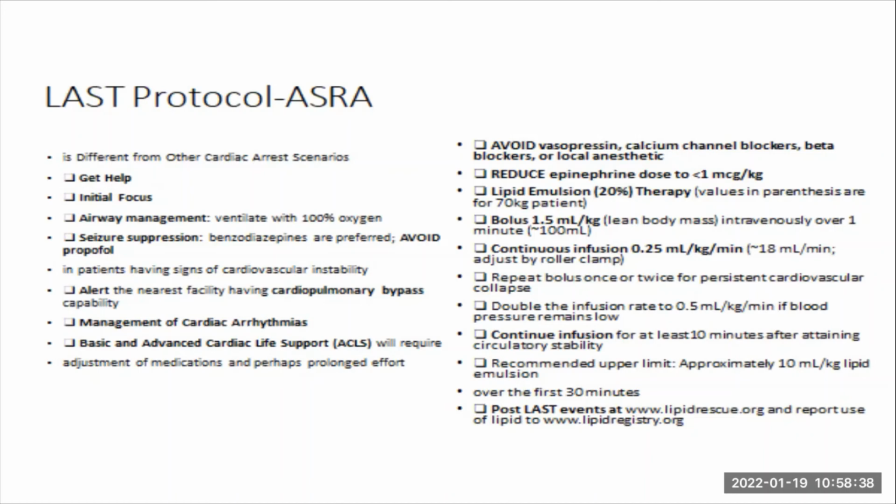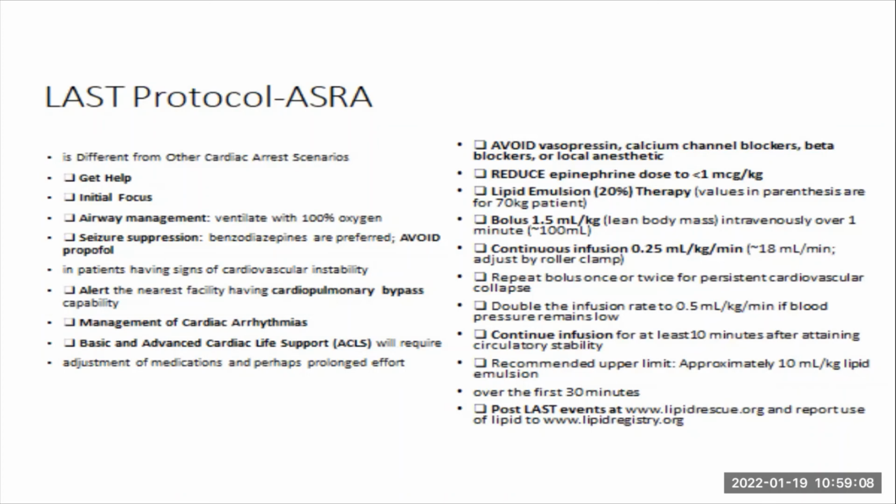And I'm sure that as time goes by, a lot of facilities will start being able to equip their pharmacy with these lipid emulsions, which is 20%. 20% means you're going to be giving 200 milligrams per mL. You bolus with 1.5 mL per kilogram, and then you can set up a continuous infusion of 0.25 mL per kilogram per minute.